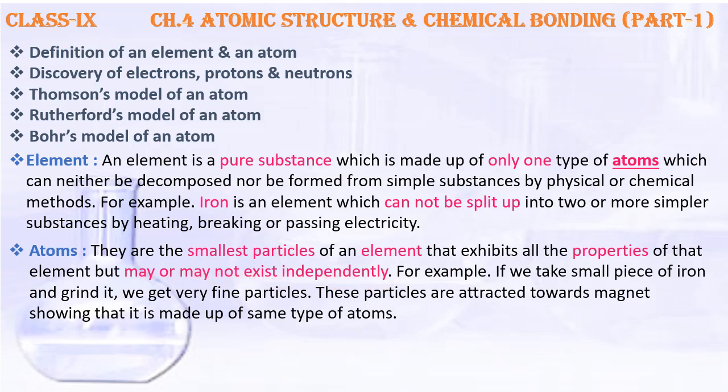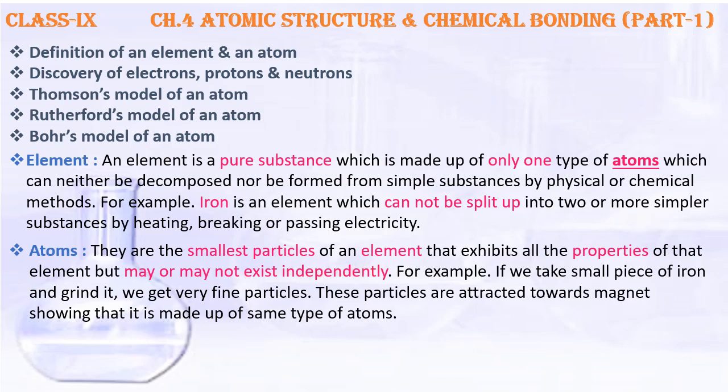That means atoms may exist independently or may not exist independently. It depends on their reactivity. Noble gases are less reactive, so their atoms exist independently, whereas most of the other elements are reactive, so their atoms do not exist independently.